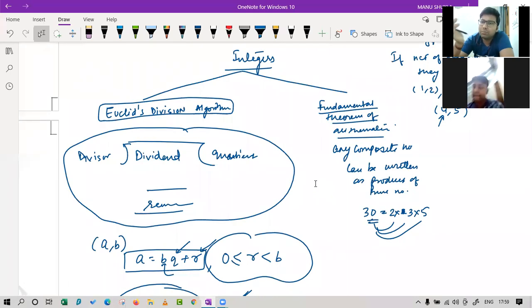Suppose you want to prove that a number is even, you can use this property. If you want to show the number is odd, you can use this property. So in that way, you can utilize this property to find all those things.